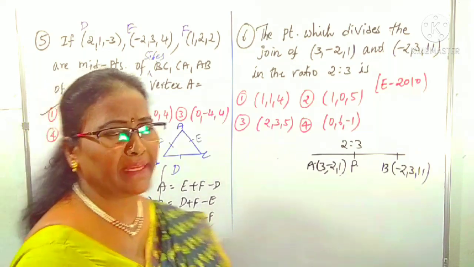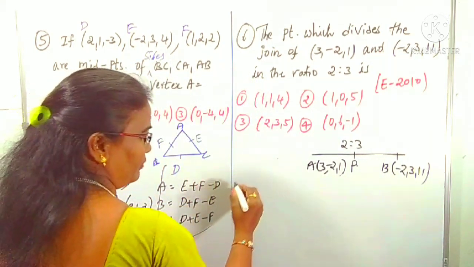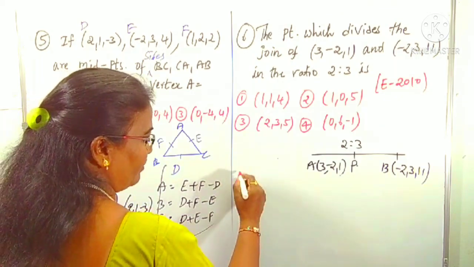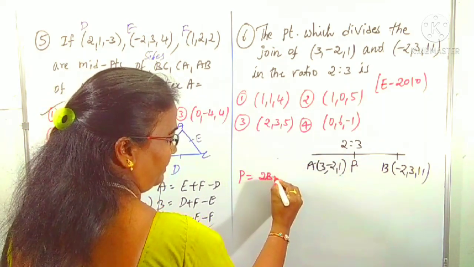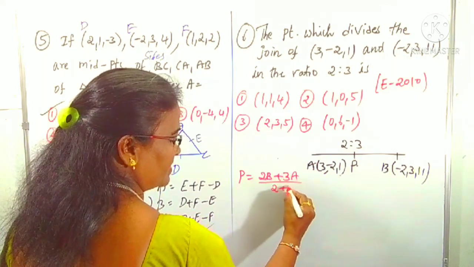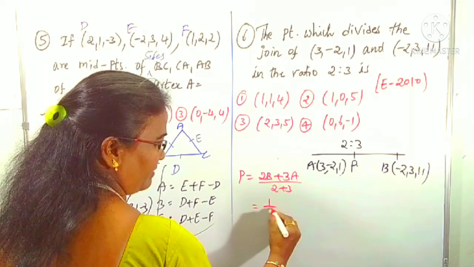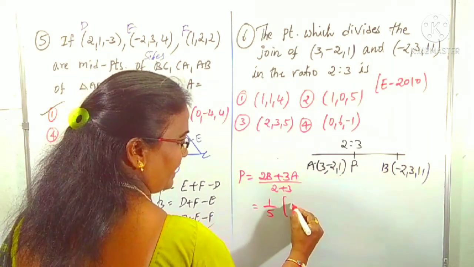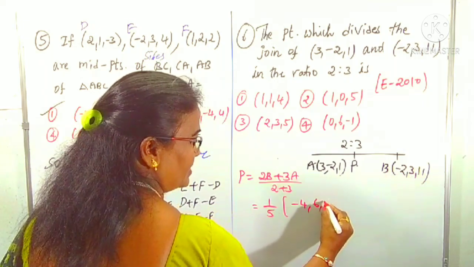Without using the mx2 plus nx1 by m plus n formula, I am using a simple tip that is easy to remember. P is 2B plus 3A, divided by 2 plus 3. 2 plus 3 is 5, so 1 by 5. 2B: 2 into minus 2 is minus 4, 2 into 3 is 6, 2 into 11 is 22.